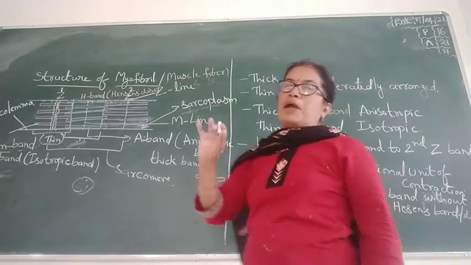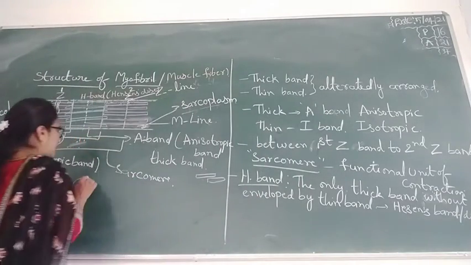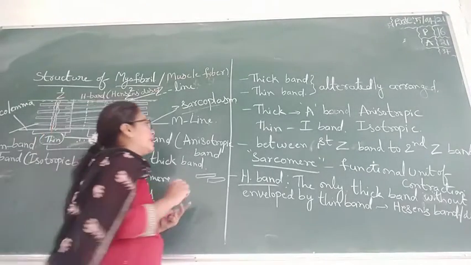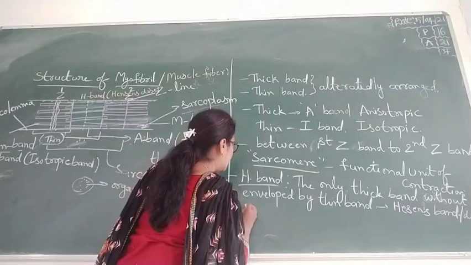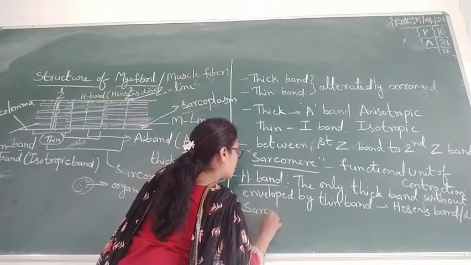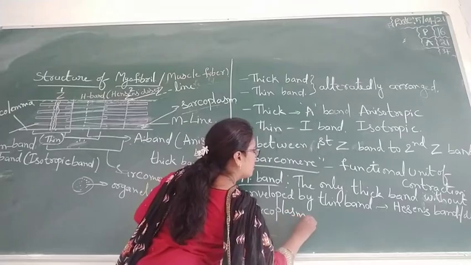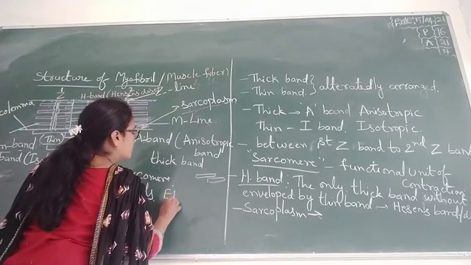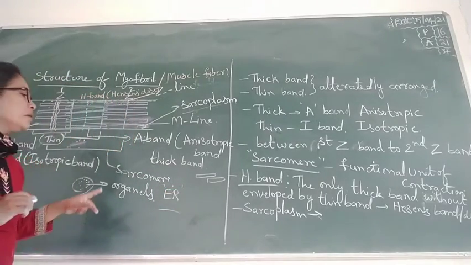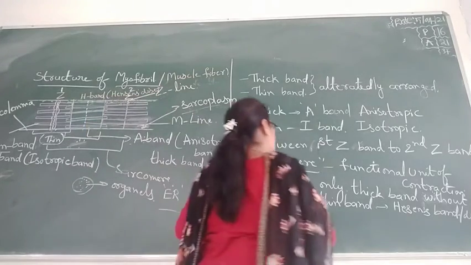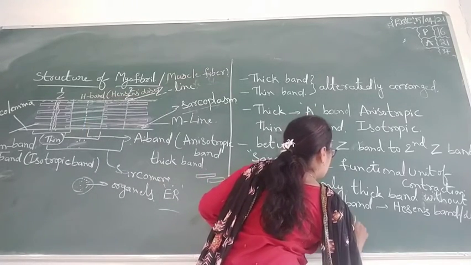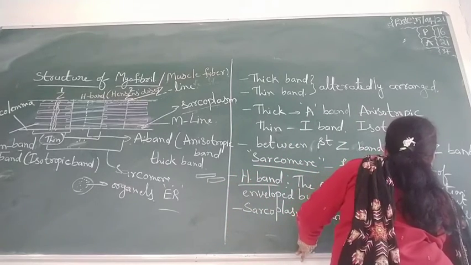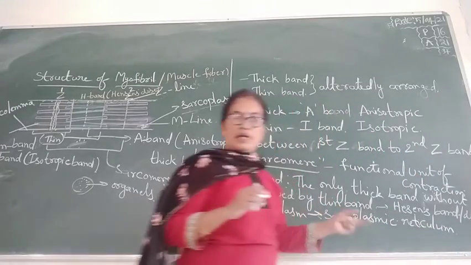And in the sarcoplasm, as in other cells, it contains so many organelles. Here it contains the endoplasmic reticulum, ER, but here in the muscle that is called the sarcoplasmic reticulum.